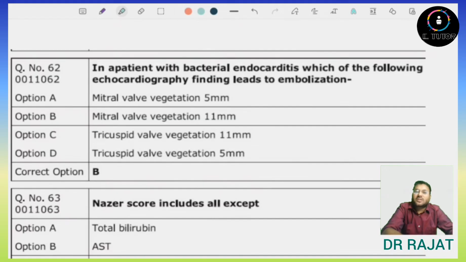Next question is, in a patient with bacterial endocarditis, which of the following echocardiography findings leads to embolization? Firstly, we know that embolization generally occurs whenever there is any vegetation on the mitral side. So the option cannot be tricuspid vegetation. This is false. Options 3 and 4 are not true. Now, mitral valve vegetation 5 mm and mitral valve vegetation 11 mm. The 11 mm vegetation is bigger, and the breaking of this vegetation can lead to the formation of emboli. So the answer here will be option B, mitral valve vegetation 11 mm.